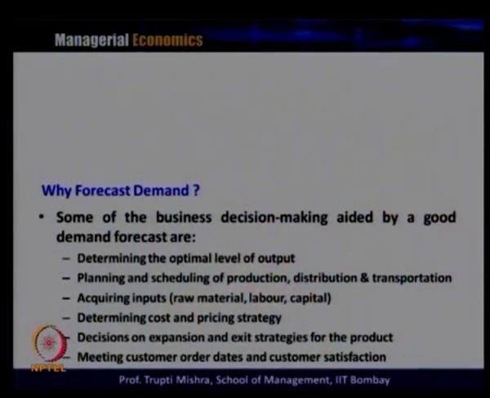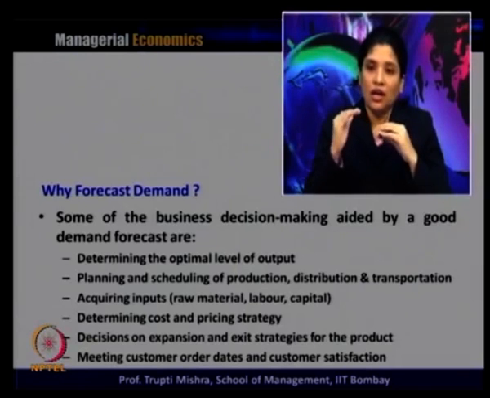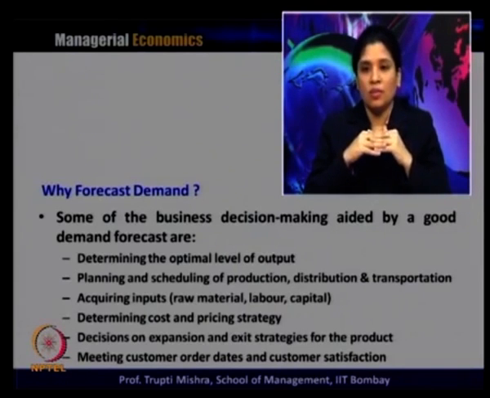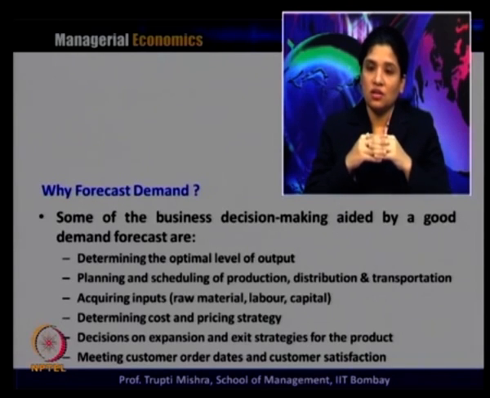Some of the business decision making is aided by a good demand forecast. If there is good demand forecasting, it helps in some business decisions. What are those business decisions which get a positive outcome from demand forecasting? Determining the optimal level of output.